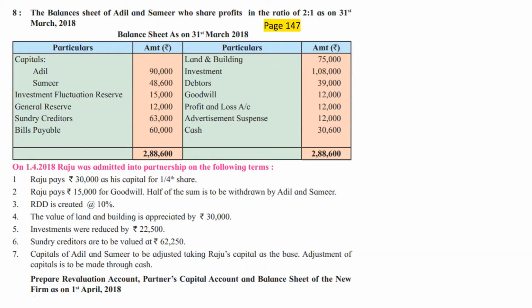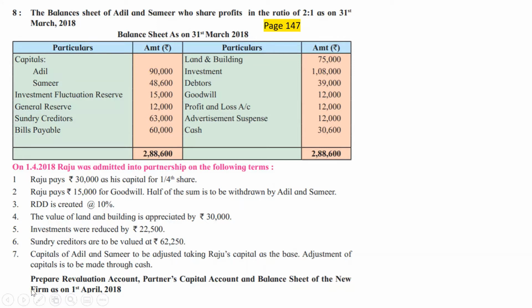It is not to be considered as advertisement expenditure in the year in which advertisement was shot, but it will be considered as expenditure of the year in which advertisement will be shown. So maybe it is going to be shown for next 3 years. So we are going to write it off over a period of 3 years. So it is a fictitious asset.